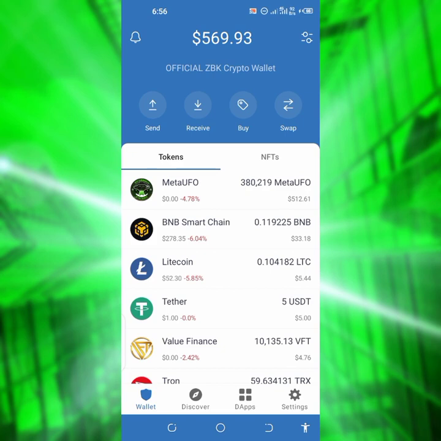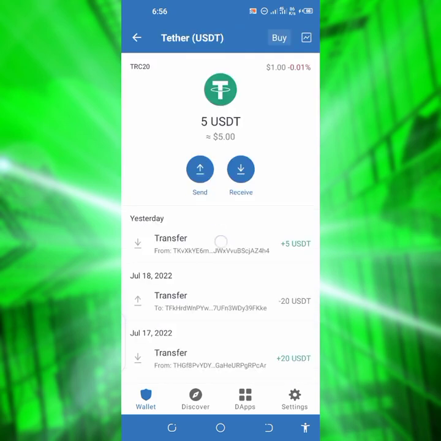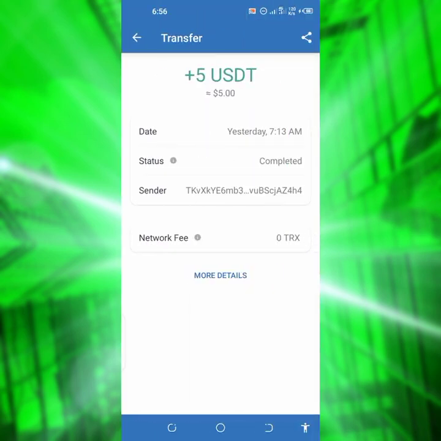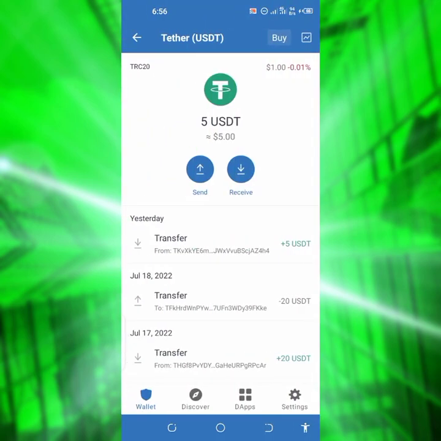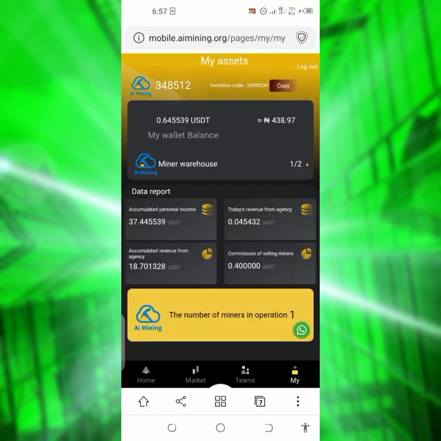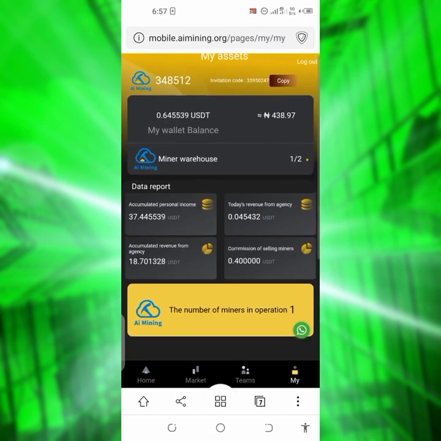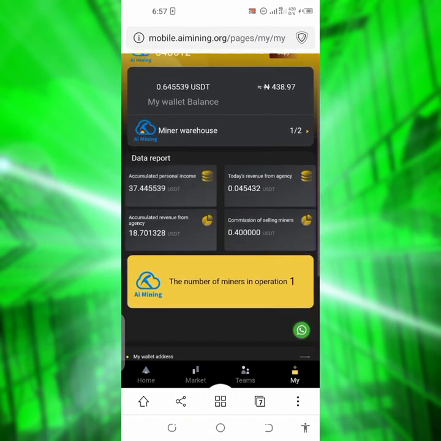So for today's video, I'm going to make a video about a USDT earning website. But before then, I just withdrew this. I think it was early morning yesterday, almost 24 hours ago, and the withdrawal was from AI mining. So this is my AI mining now because I withdrew yesterday, and this is how much I have accumulated from AI mining. This is also the amount I'm going to be paid at the end of this month for referring people.